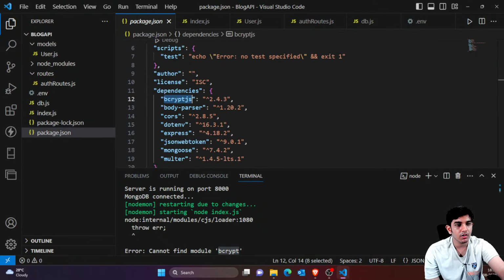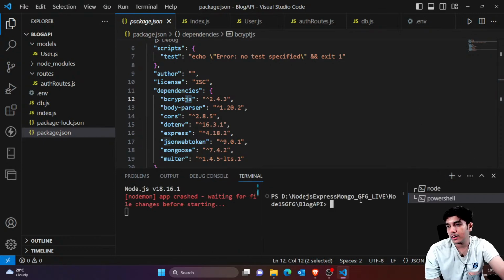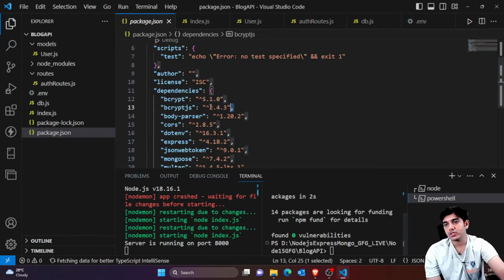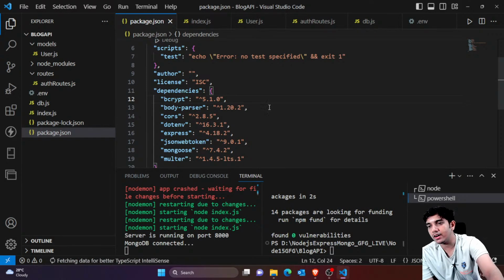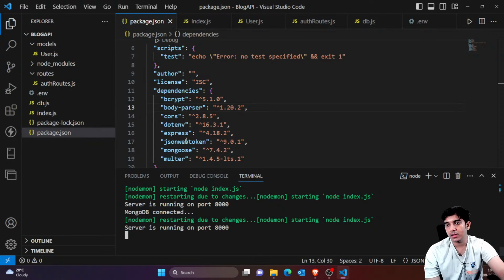Bcrypt.js. Okay. So just a minute, guys. I think I have mistaken the name with something else. It's actually bcrypt, not bcrypt.js. So my mistake. I'll be installing bcrypt again. So don't write bcrypt.js, it's actually only bcrypt. So again, I'll be writing npm i bcrypt. Now everything would be fine, and we actually don't need this, so we would be removing this from here directly. So you can see it's working fine, and now I think it would be working properly.